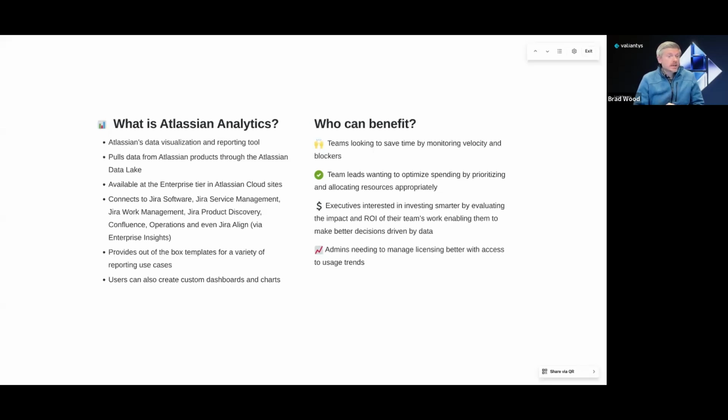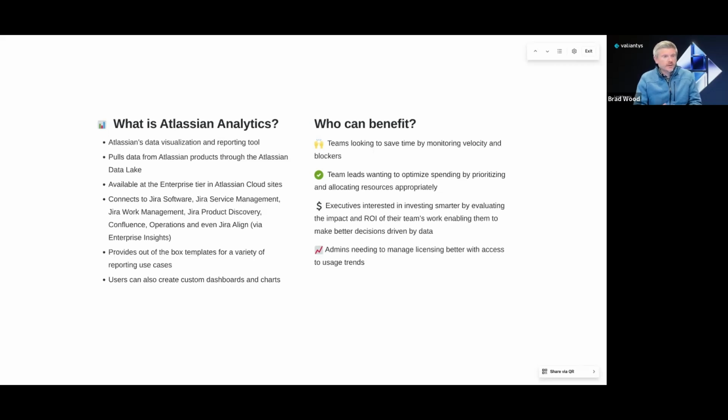management, marketing, HR, and more. Users can create custom dashboards and charts via the user-friendly configuration known as Visual SQL, or you can use SQLite for more complex queries. And there's a number of charts to choose from, including tables, pie charts, bar charts, and more. And we'll look at a lot of that functionality during this webinar.